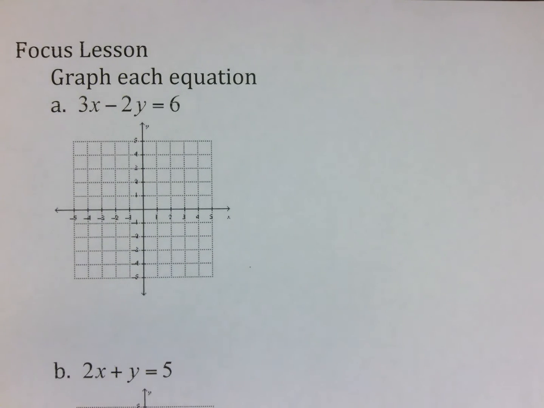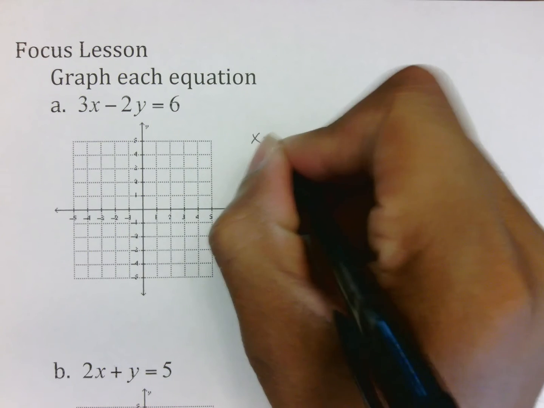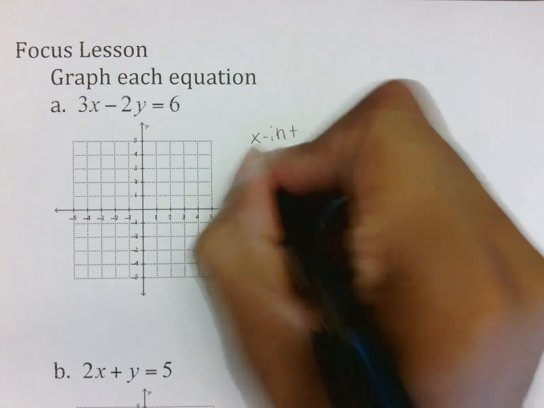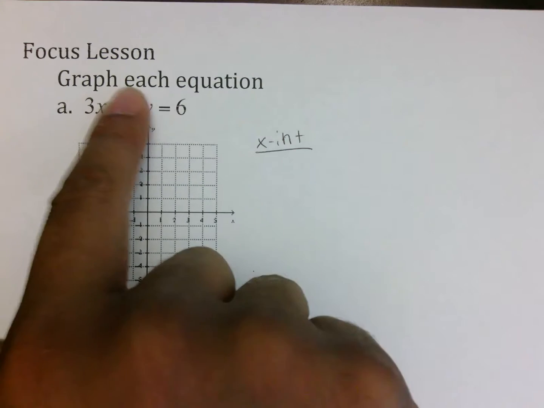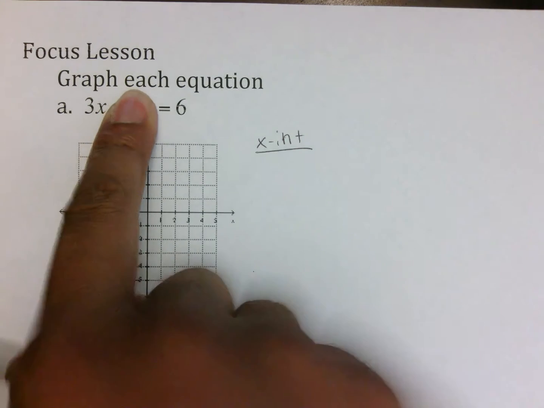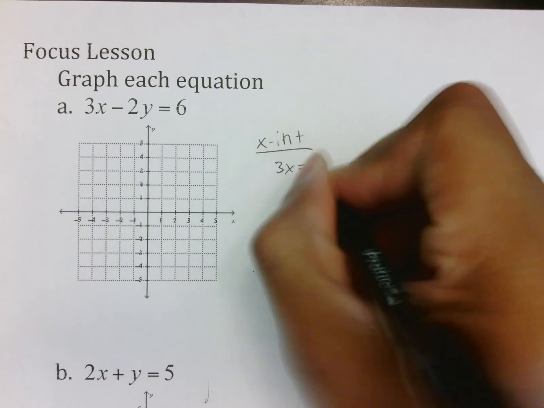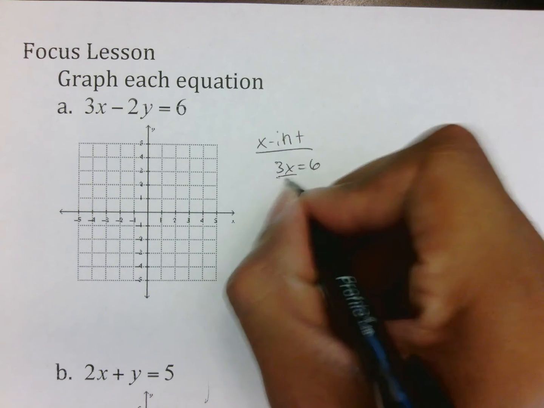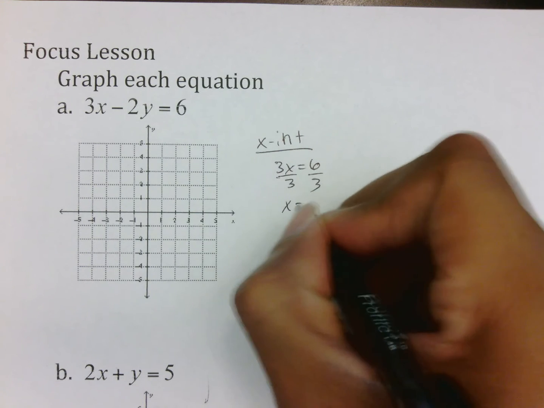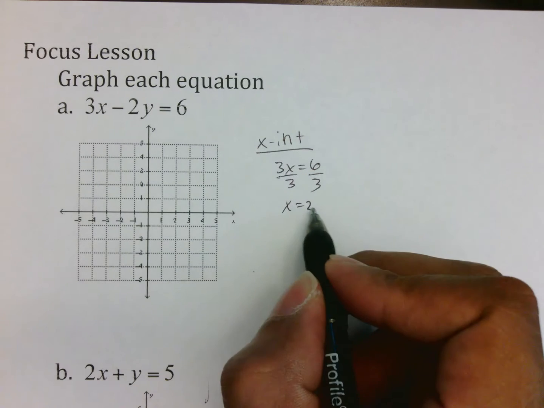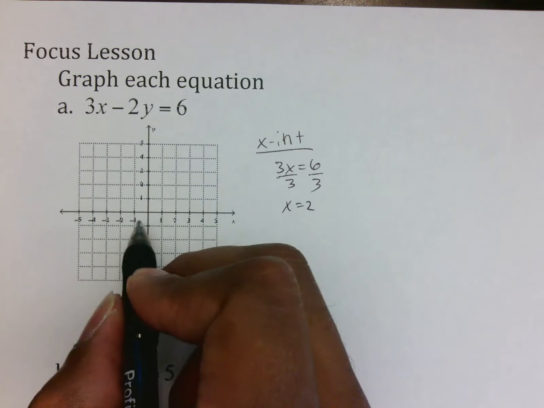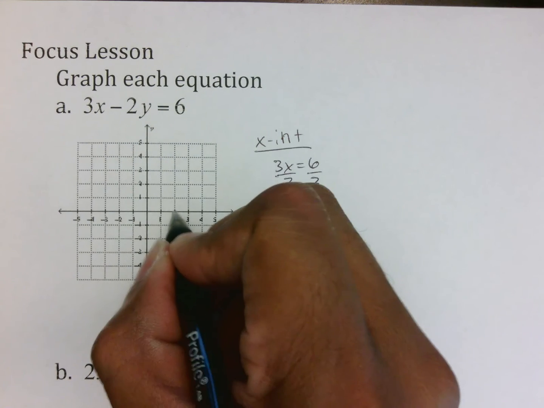Focus lesson for this one is just asking us again to graph the equation. But again, what you need to do first is find each intercept. So on this problem, in order to find the x-intercept, I'm going to cover up the y and see that what's left over is 3x equals 6. With that being done, it means divide by 3 on both sides, getting x equals 2. I'm going to plot that on the x-axis. Again, the x-intercept of 2 means go to where x is 2 on the x-axis, which is